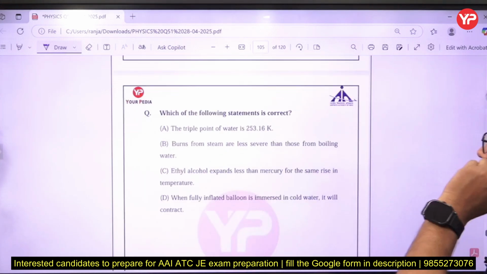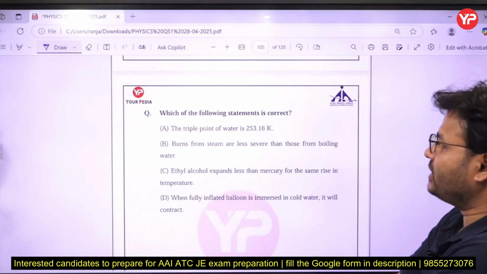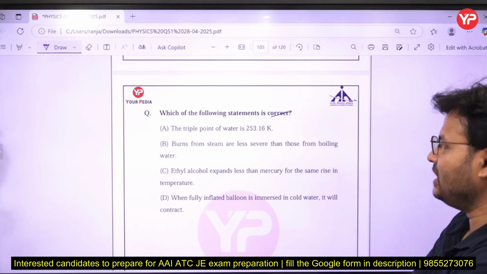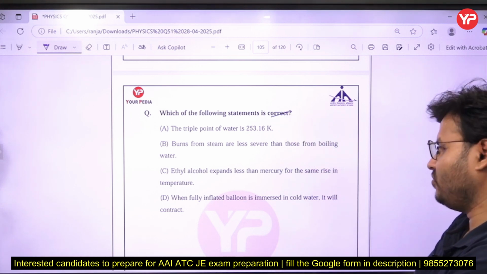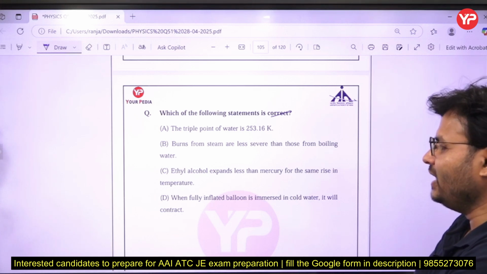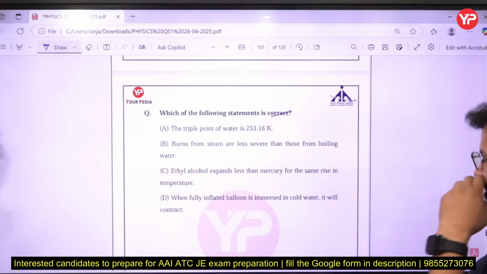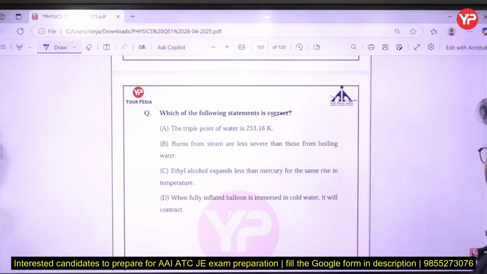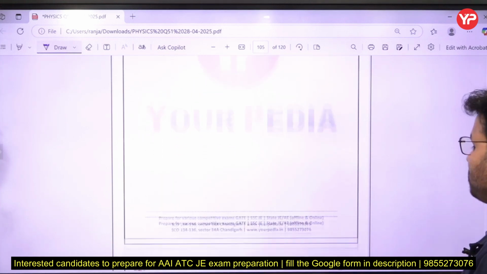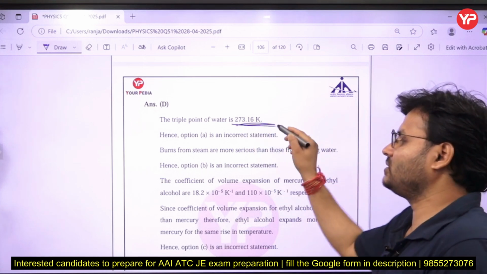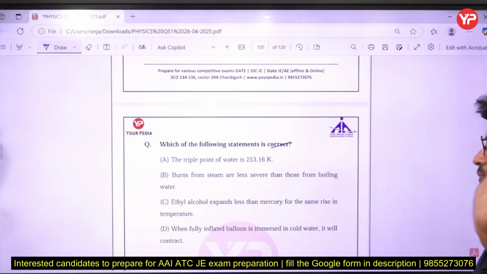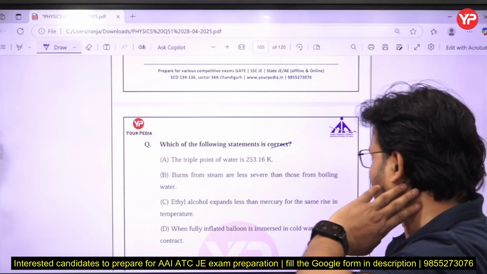Next question. Which of the following statements is correct? The triple point of water is 253.16 Kelvin. Burns from steam are less severe than those from boiling water. Ethyl alcohol expands less than mercury for the same rise in temperature. When a fully inflated balloon is immersed in cold water, it will contract. Which is correct? The triple point is 273.16, so A cannot be correct, as 253 is given.